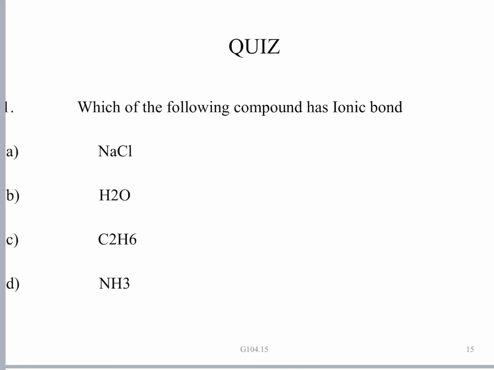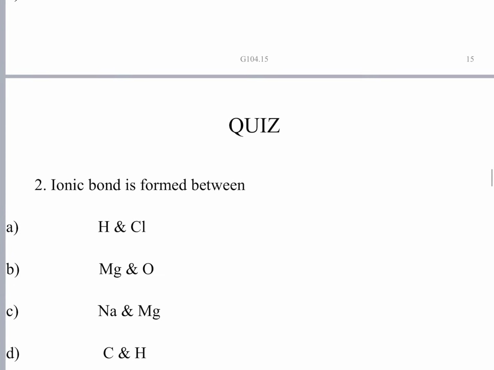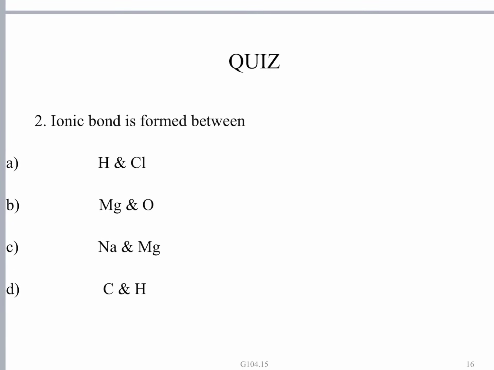NaCl is formed by transfer of electrons from one atom to another. Water, ethane and ammonia are all formed by mutual sharing of electrons between the atoms concerned. That is called a covalent bond. So NaCl is an ionic compound with ionic bond, and the rest have covalent bond, so they are called covalent compounds. Next, another question: ionic bond is formed between